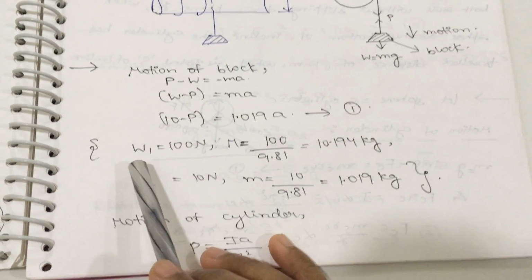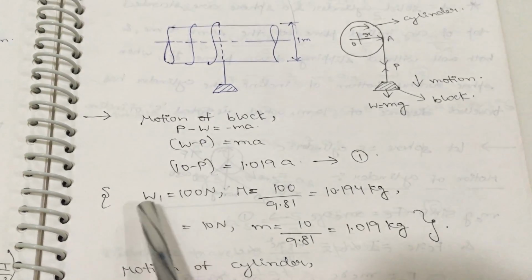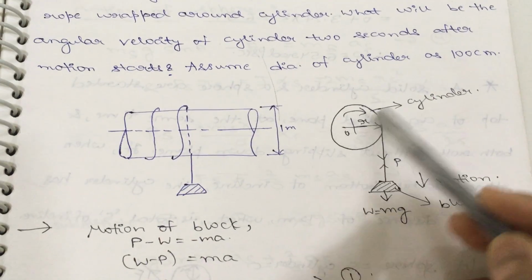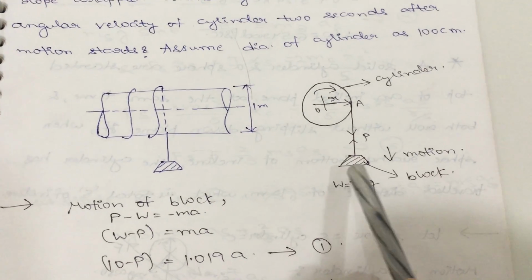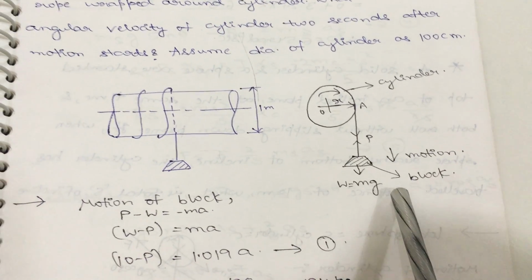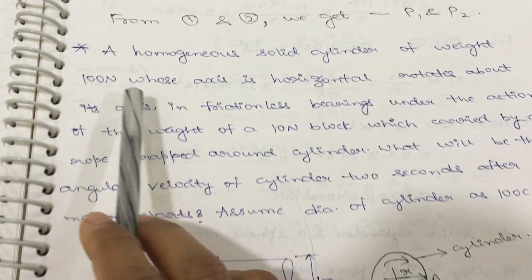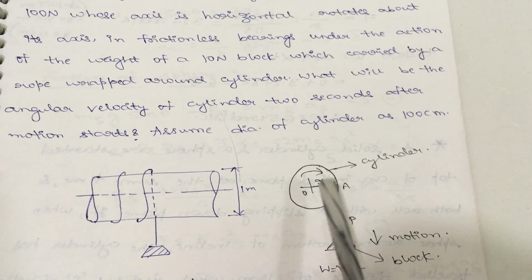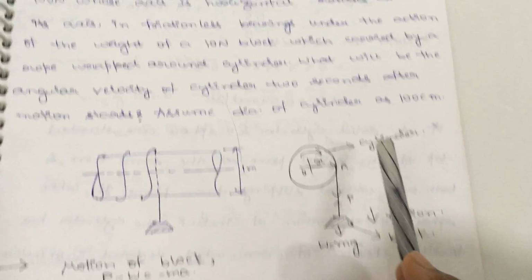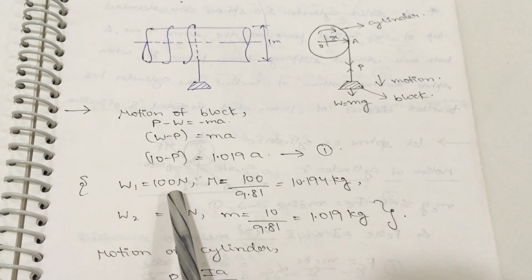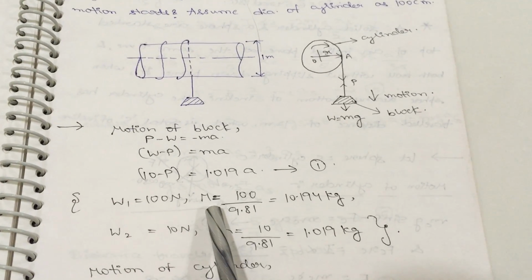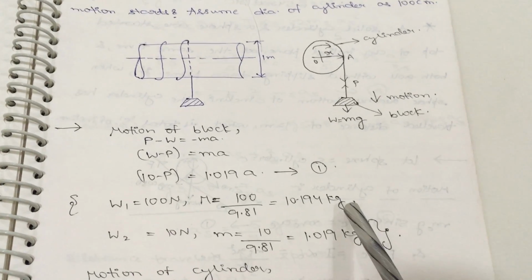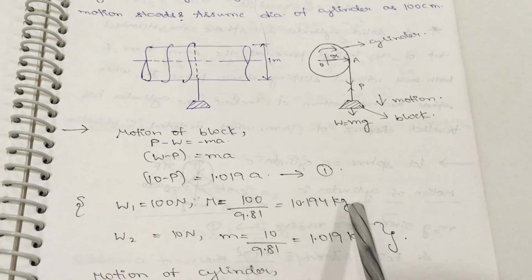So here W1 is equal to 100 Newton. From that weight we can calculate the capital M value, the mass of the cylinder. So from W1 equal to 100 Newton, we can calculate the capital M value as 100 by 9.81, and we will get it in terms of kgs. So this is the capital M value.